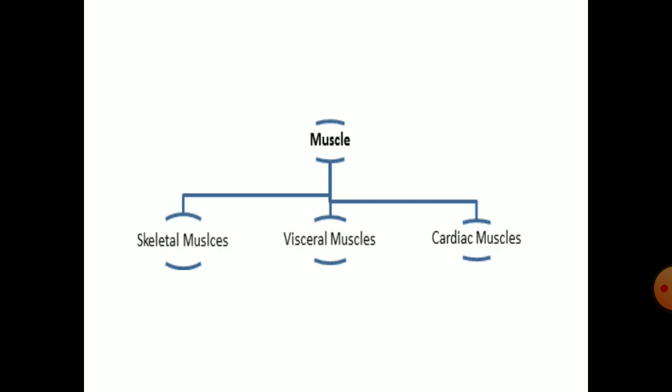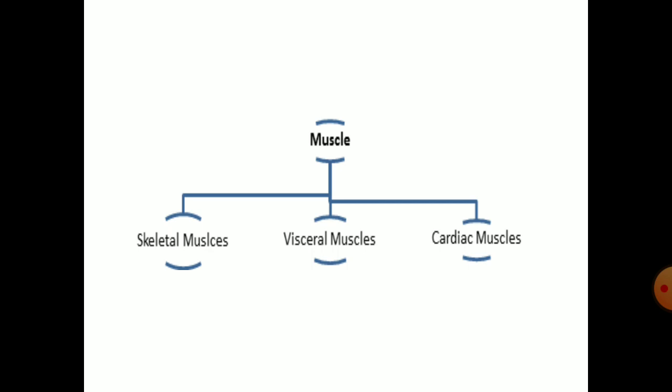Now let's move on to the types of muscles in our body. We know that muscle is a very specialized tissue which helps in locomotion, and it arises from the germinal epithelium, that is mesoderm.